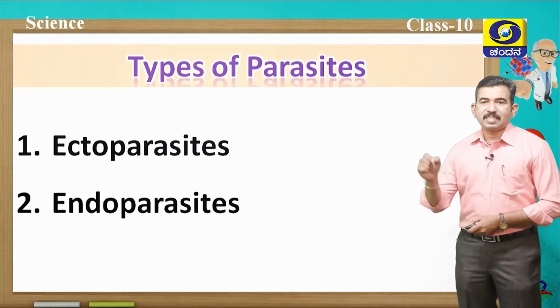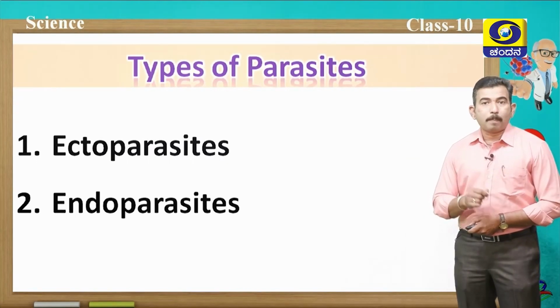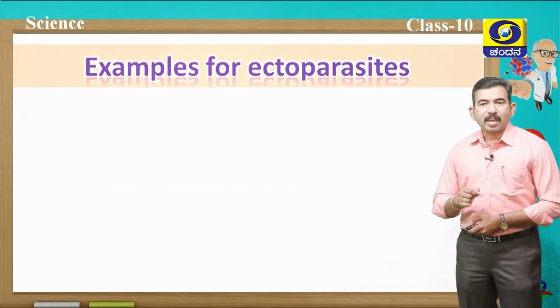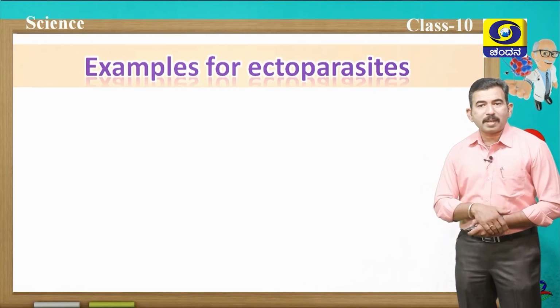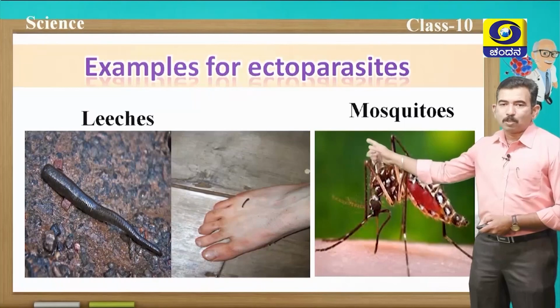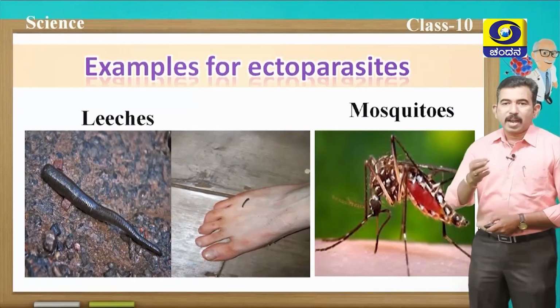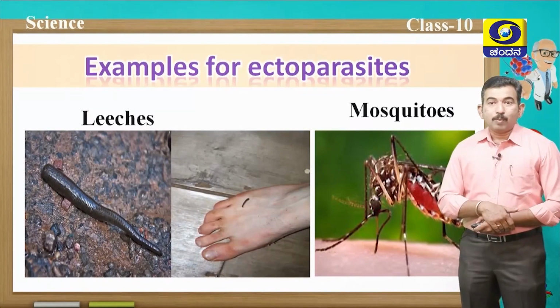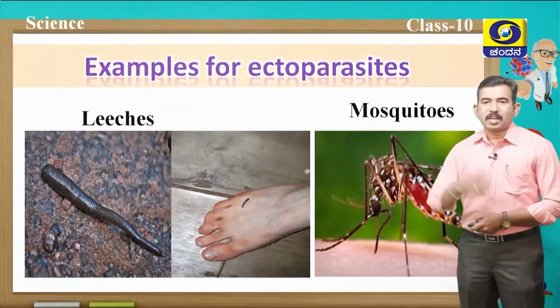Now let us discuss the examples of ectoparasites. Can you give me an example for ectoparasites? Can you guess what are the examples for ectoparasites? Yes, students, you are right. Leeches and mosquitoes are very good examples for ectoparasites, which derive the energy from outside the body.